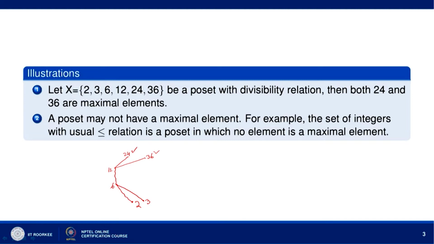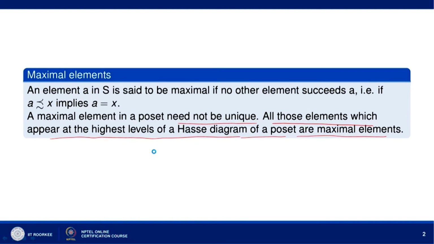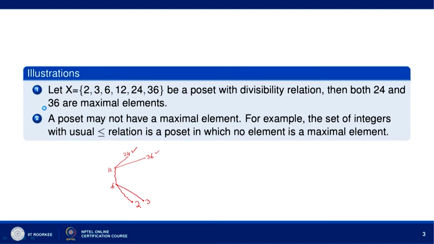Why are they the maximal elements? Let us go to the definition again. An element A is called maximal if no other element succeeds A, that is, A precedes X implies A is equal to X. So, you can see that there is no element that succeeds 24 and 36 here. So, 24 and 36 are maximal elements of the poset X.